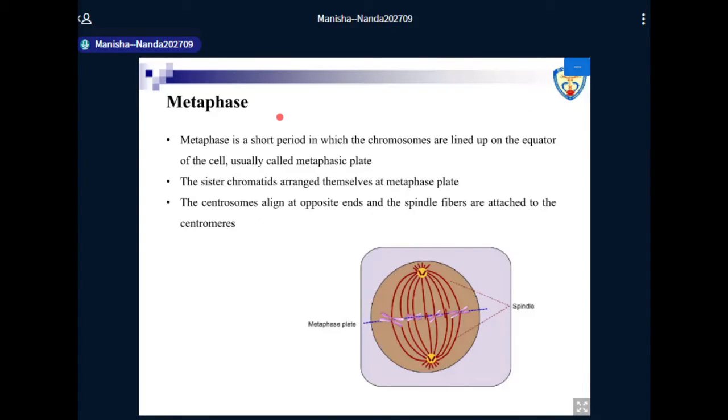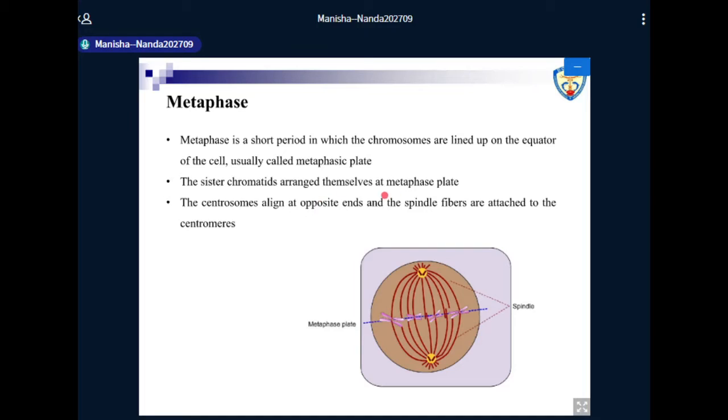Then comes the metaphase. Okay, now you can see here the picture of the metaphase, where all the chromosomes are well aligned on the equatorial plate, and the assembly of the spindle microtubules is completed. You can see here the kinetochore microtubules, which are attached to the kinetochore of each and every chromosome, then the overlapping polar microtubules, and the astral microtubules arising from each of the centrosomes. So metaphase is a short period in which the chromosomes are lined up on the equator of the cell, also called the metaphase plate.